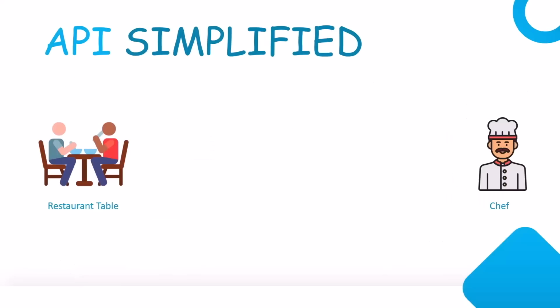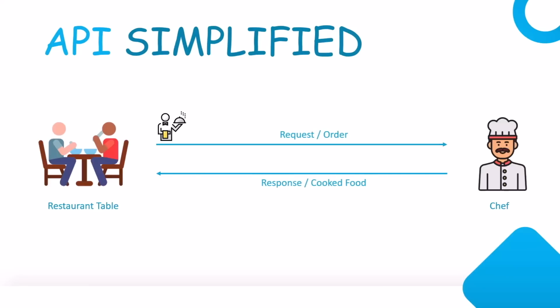Let me simplify that by going to a real-world scenario. Let's say we go to a restaurant and we have a menu on the table. After a lot of thinking, we finalize what to order. The chef is also ready to start cooking. But the missing link is to tell the chef what we want. That is where the server comes into the picture, which is basically like an API.